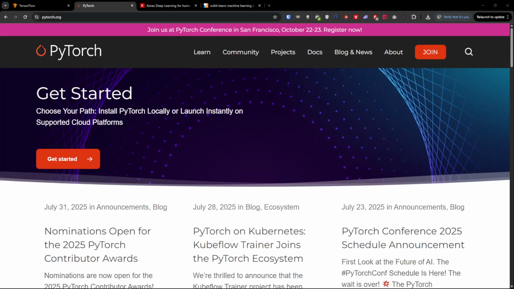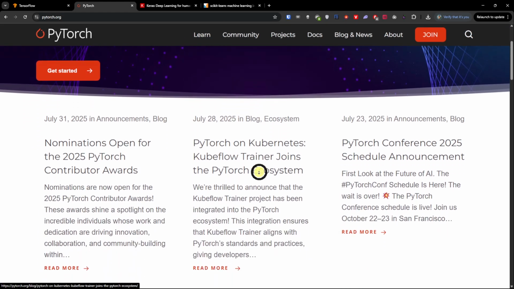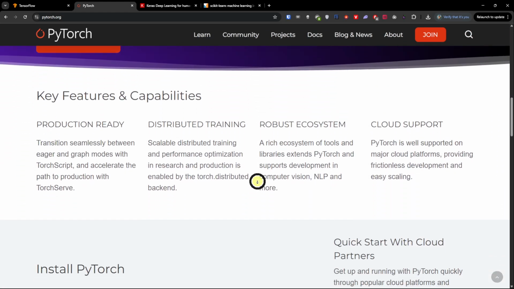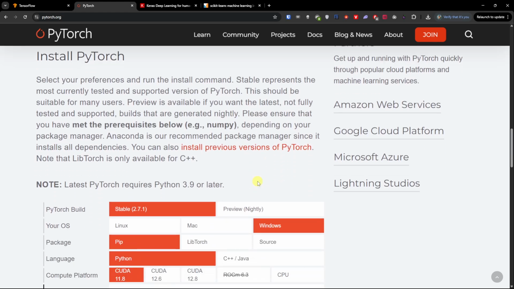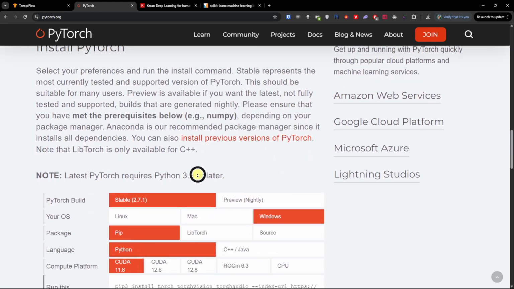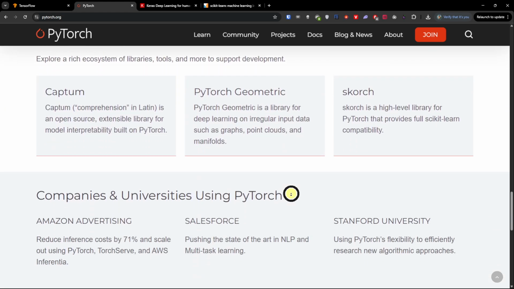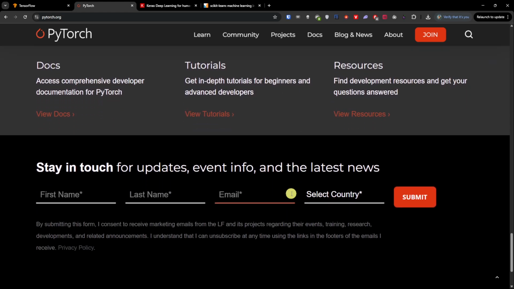On the other hand, with PyTorch, you have it more intuitive and easy to use. It's got dynamic computation graphs, strong adoption in the research community, good GPU support, and also growing support for deployment. Now the cons: historically weaker in production though improving quickly, slightly smaller ecosystem compared to TensorFlow, and some enterprise features less mature.